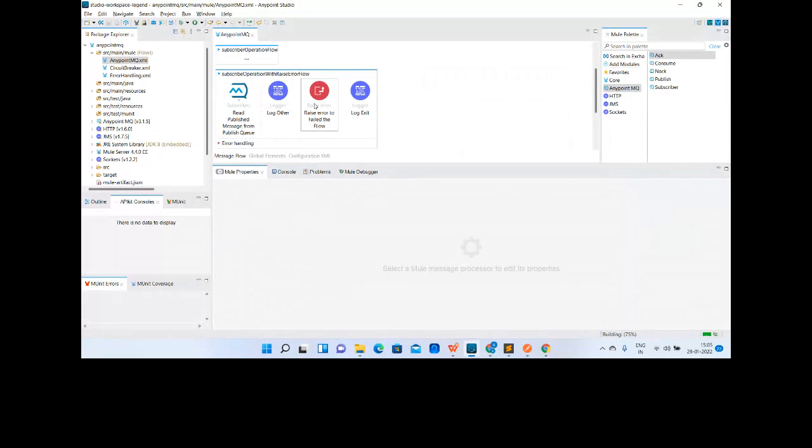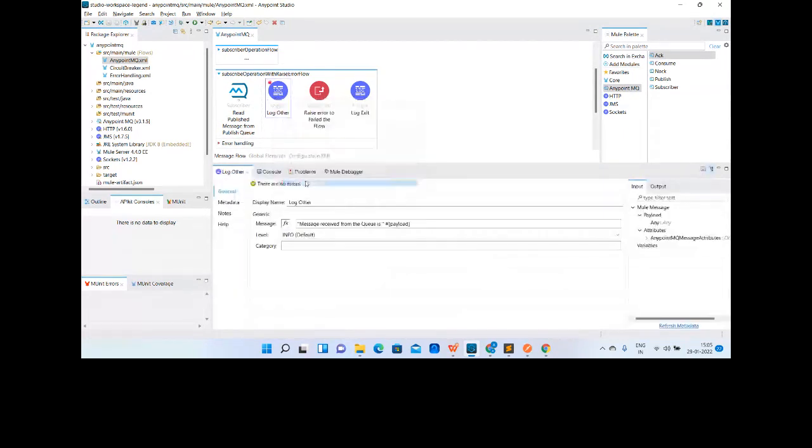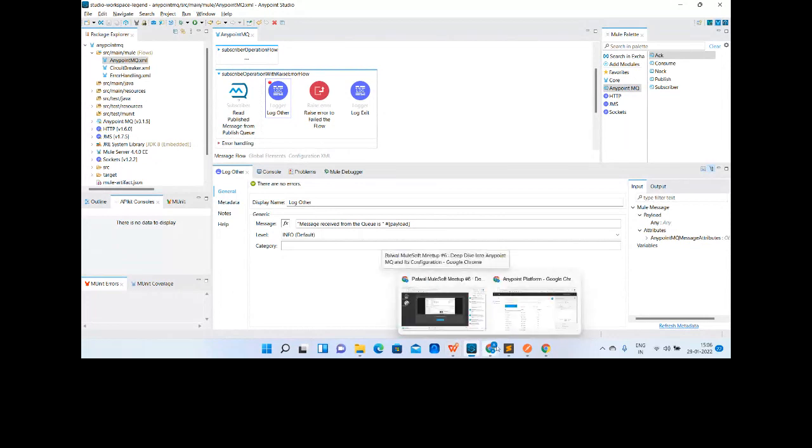And here I have explicitly raised an error. So just think about whatever I just told you. The flow itself is sending an error, so it will propagate the error. So what is going to happen with that message in the queue? Guys, you can tell me in the chat whether the message will be deleted from the queue or not.